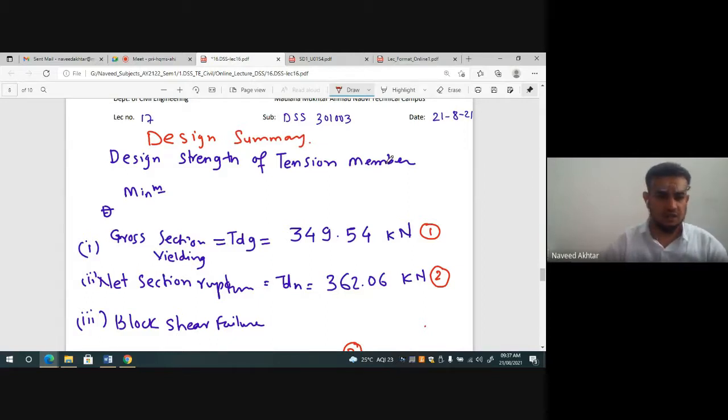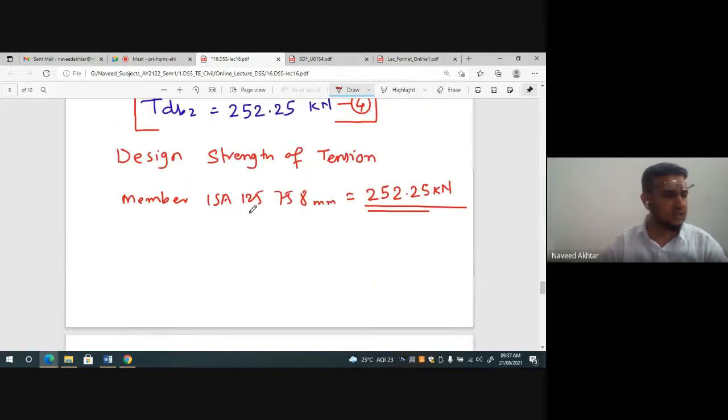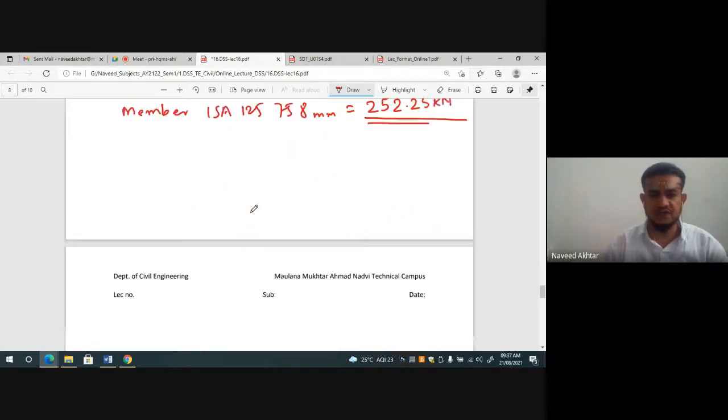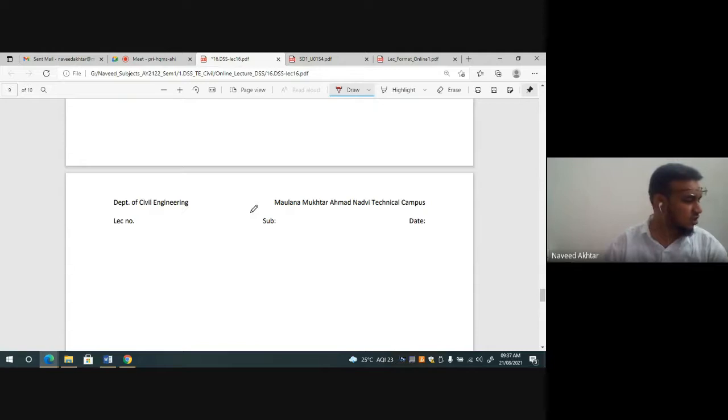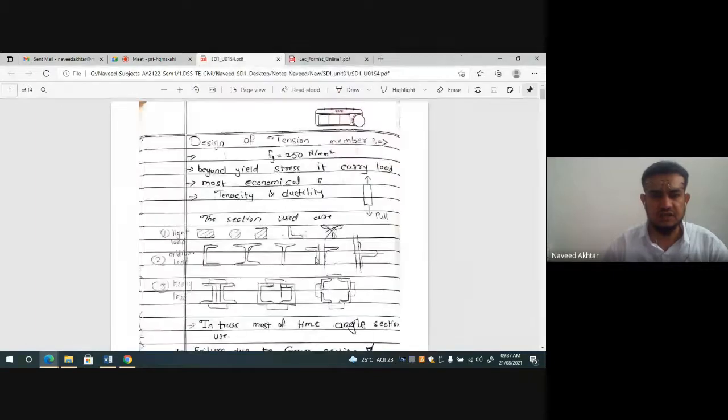So that is how to design our tension member, or how to find out the design load. By completing this example, we have completed unit number 1. Almost we are at the completion. Now only what is a lug angle and what is a splice we will discuss, and then we'll finish this lecture. Okay. So this one is completed already. So this is the summary. We close this. Finish this.